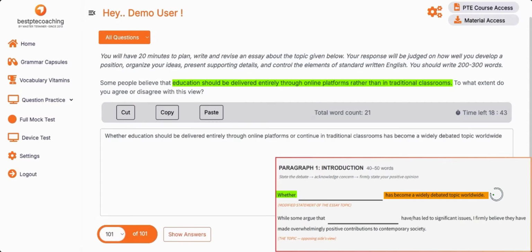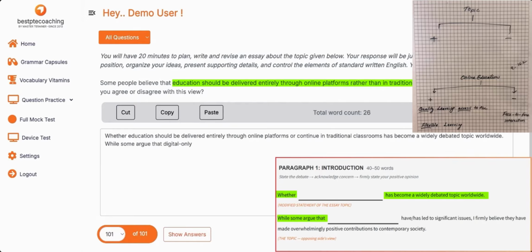worldwide. Okay. So again, template, what is it? While some argue that digital-only learning or online-only learning, whatever you want to write, has led to significant gaps in social development. One reason, the negative reason part you're writing, social development and academic, maybe discipline. Okay, discipline. There are significant gaps in social development, academic discipline, right? But this is their opinion.